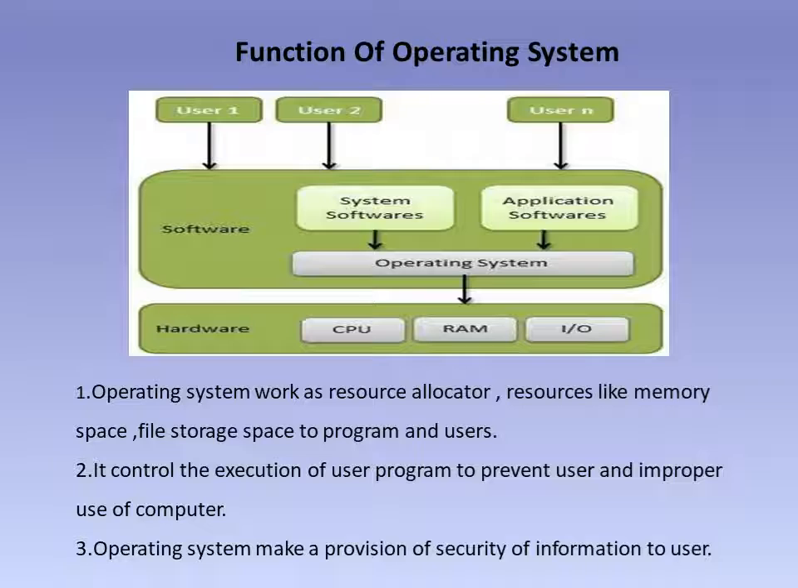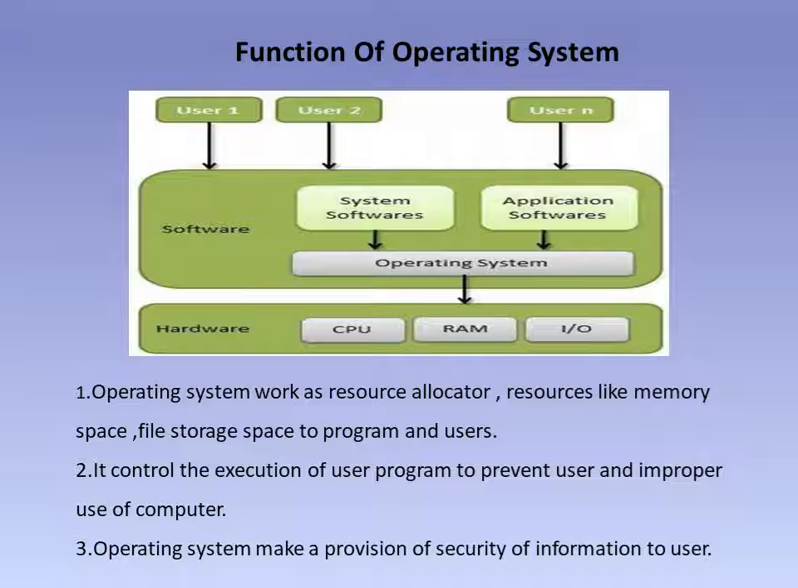Now, the function or role of the operating system. First, the operating system works as a resource allocator. Resources like memory space and file storage space are allocated to programs and users. So whatever resources are available in a computer system, the allocation of these takes place by the operating system. Resources like memory, so everything takes place in memory, either primary memory or secondary memory. So from where that memory comes, the allocation of memory takes place by the operating system.